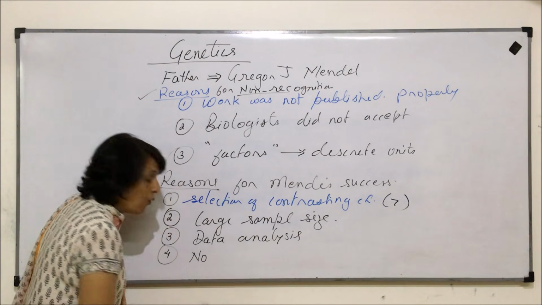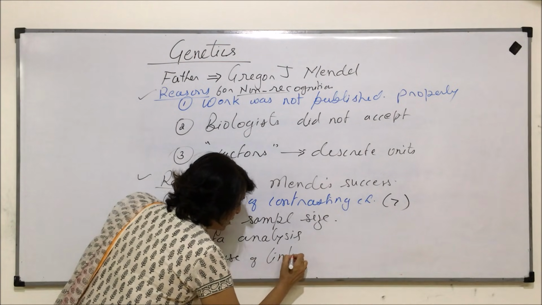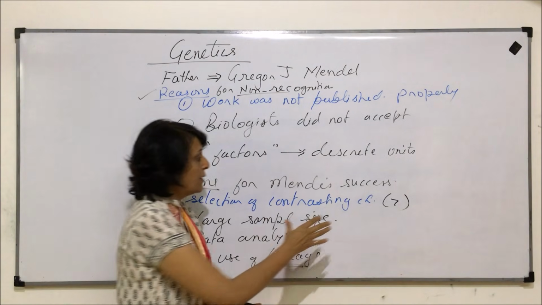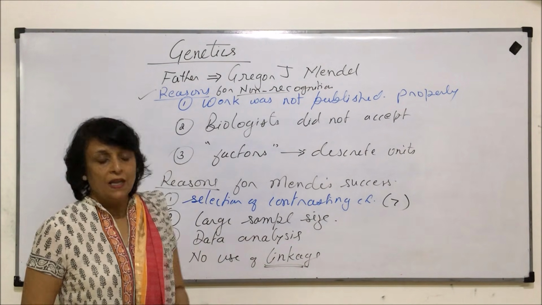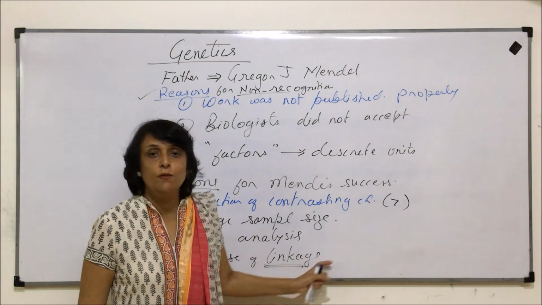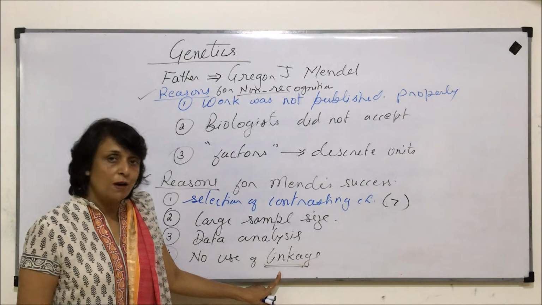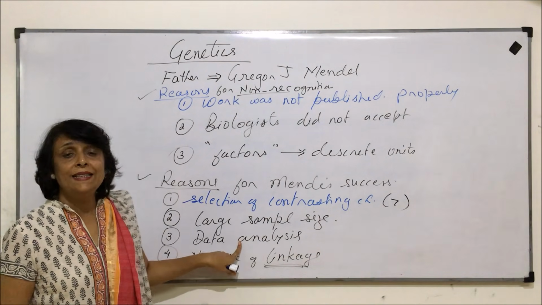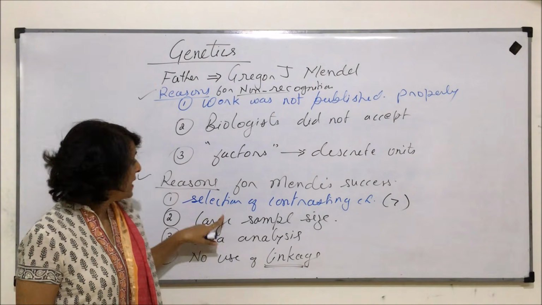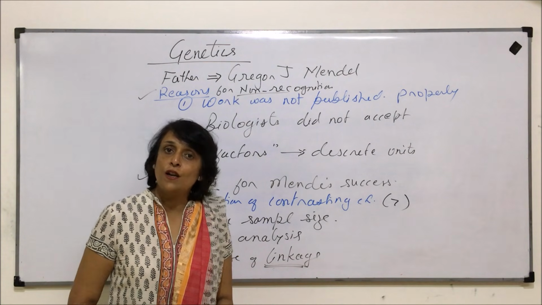So there was no reference or use of linkage. Probably if some gene was a linked gene, then the ratios or the conclusions which he drew would have changed. He did not talk about any linked gene. The data analysis was all statistical, mathematical. Sample size was big and he selected contrasting characters, so there was no scope of confusion.